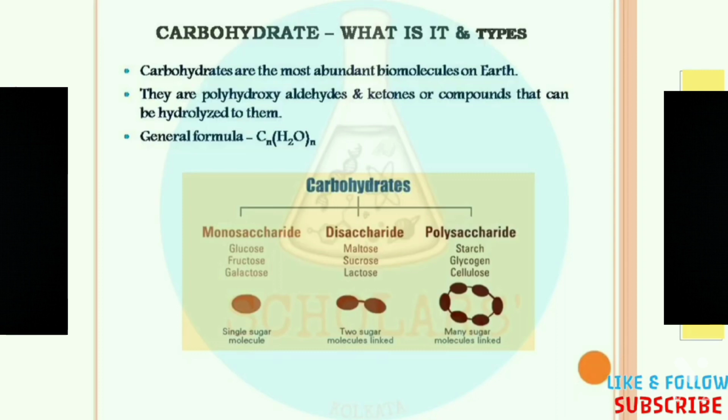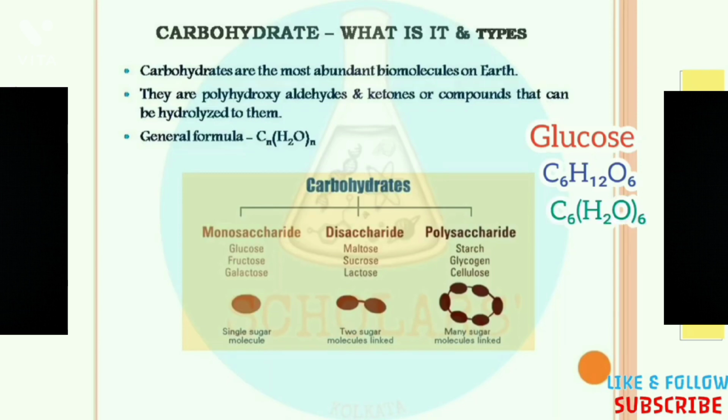Now if we take a look at the general formula of carbohydrate, it is Cn(H2O)n. Here n represents a particular number that can be 1, 2, 3, 4, 5, 6, or any other number. To understand the formula, let's take glucose as an example, which has the formula C6H12O6. This can also be written as C6(H2O)6, so here n is equal to 6.